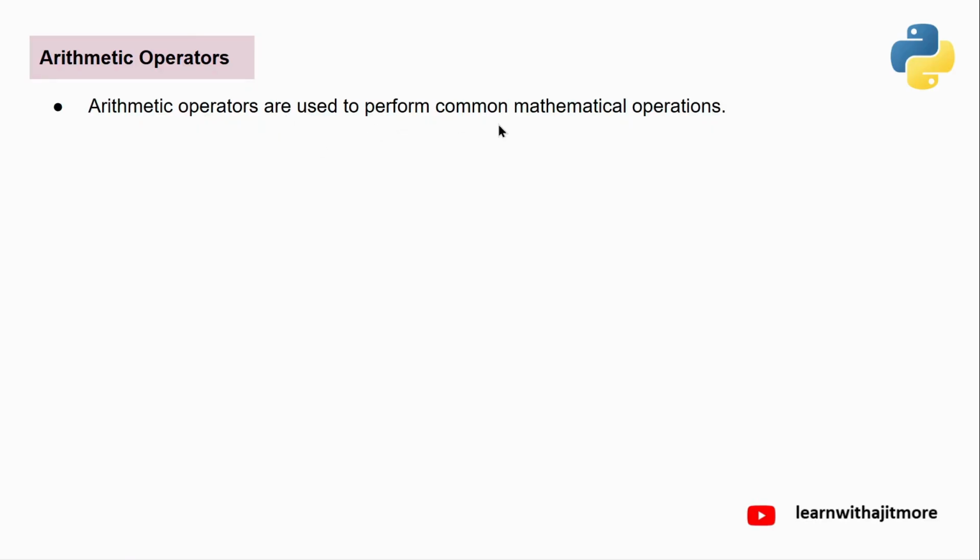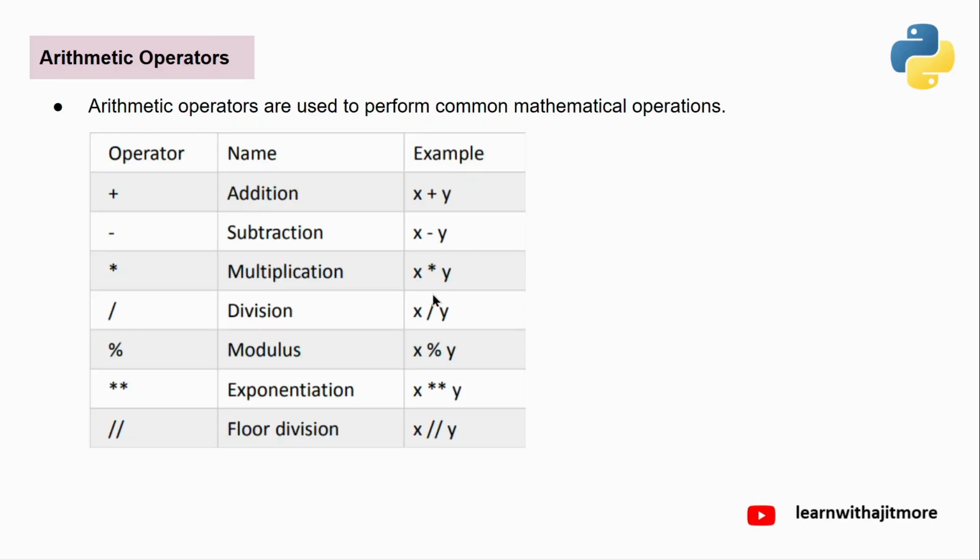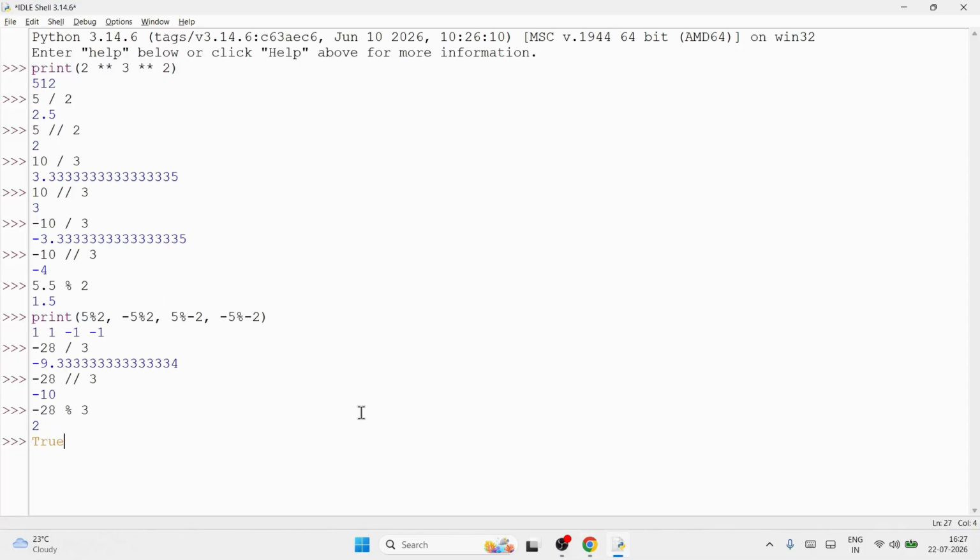Arithmetic operators are used to perform common mathematical operations. All the operators I have listed here: addition, subtraction, multiplication, division, modulus, exponent, that is raised to, and floor division. Now, I already told you, you can do all these operations on any combination of float, int, boolean, and complex. See here, you're taking True plus 4.5. No problem. True is 1, it will give 5.5.